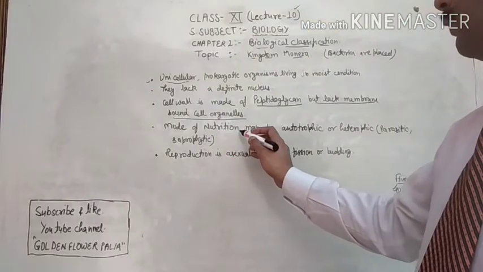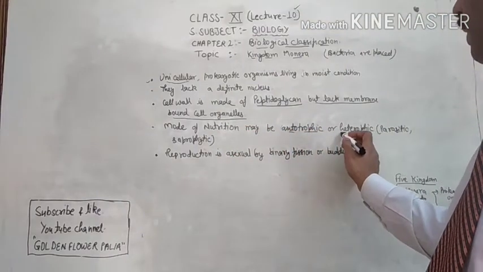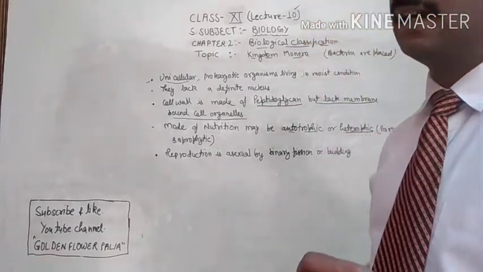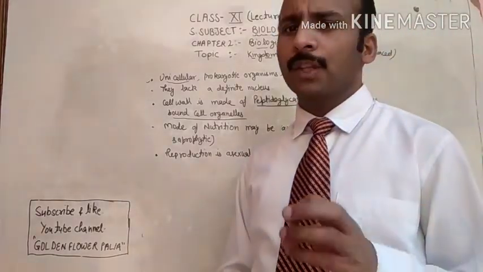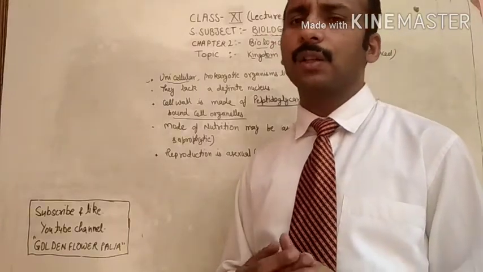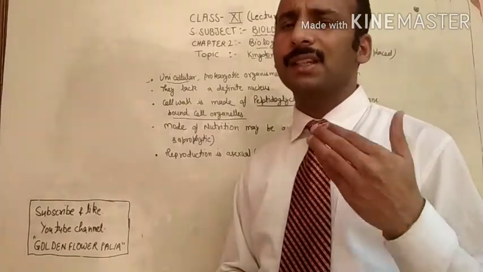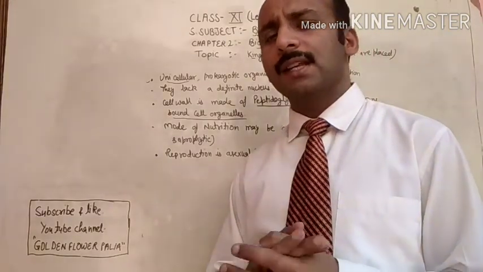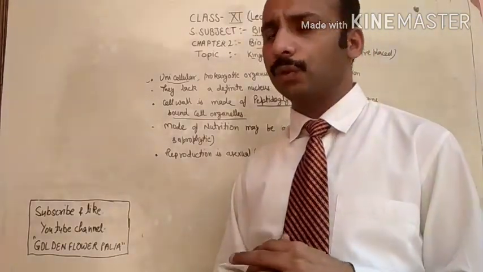Next, the mode of nutrition may be autotrophic or heterotrophic. Most bacteria are heterotrophic, but out of them a few examples are autotrophic bacteria, meaning they can carry out photosynthesis and prepare their own food.